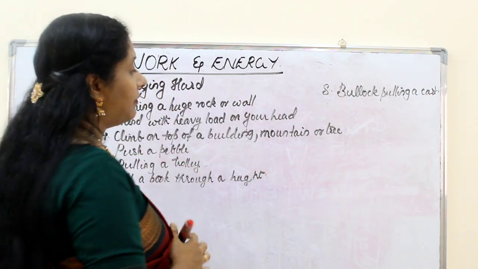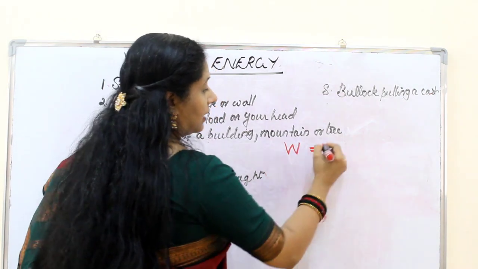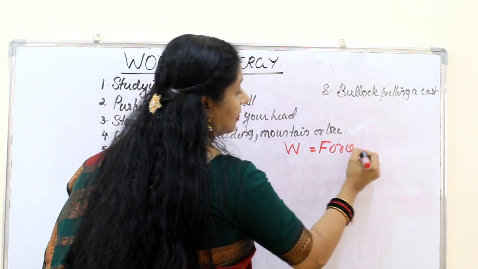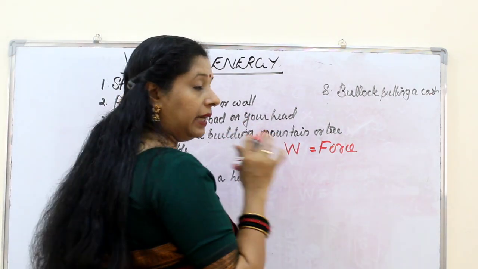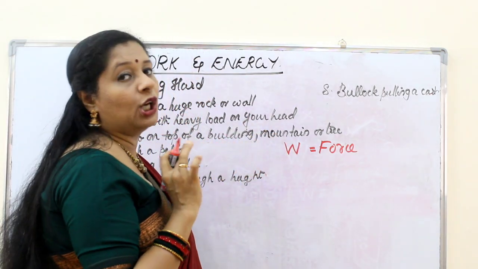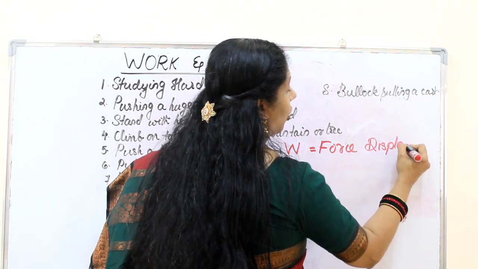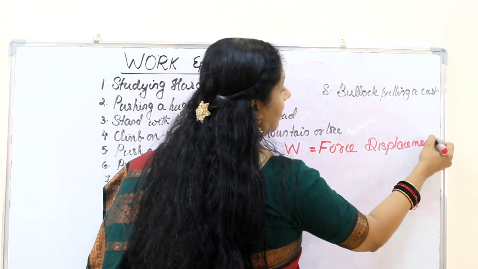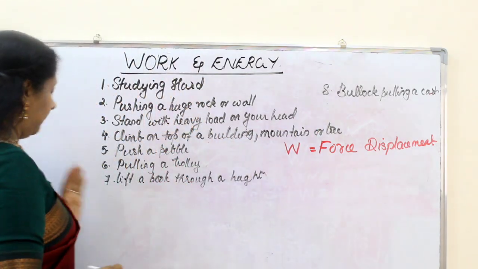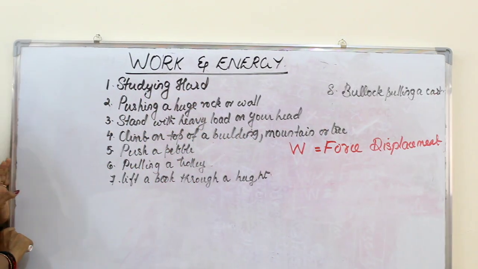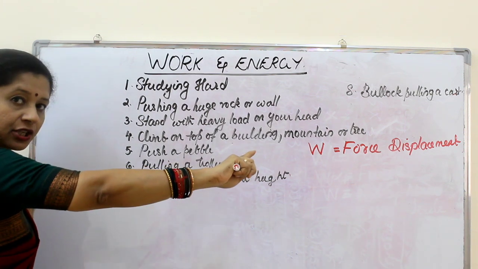Why? Because in physics, work done depends on two factors. There should be a force acting, which means we have to apply a force. So only if I apply force can I say work is done? No. What else should be there? There should be displacement of the object on which we apply the force, in the direction of the force. For example, if I push this board from here, I am applying a force and the board is moving in the direction of the force.